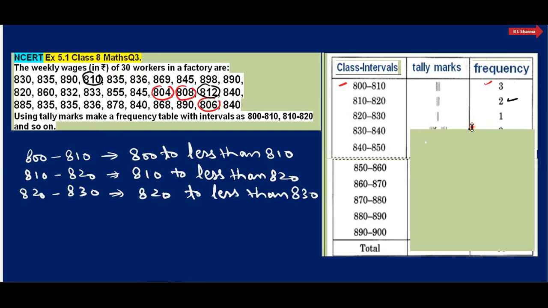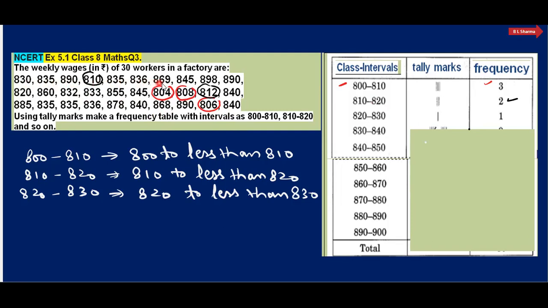And now for 820 to 830, 820 से लेके मीन्स 820 इसमें काउंट होगा, लेकिन लेस देन 830। Yes, we can consider up to 829 rupees. So means consider here. You will see here, 820 से 830. I consider here only 1 is there.